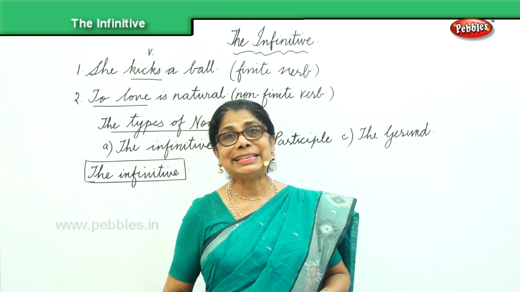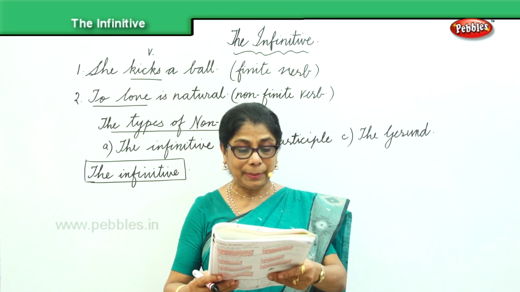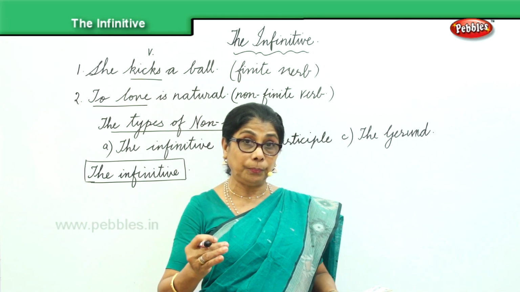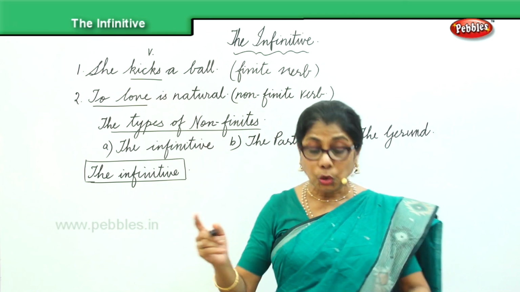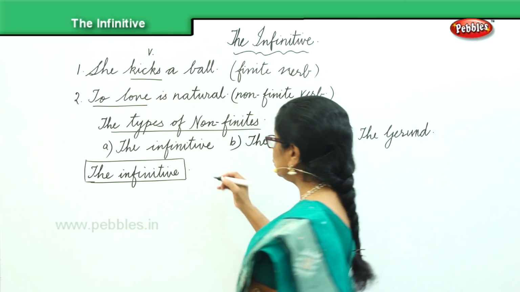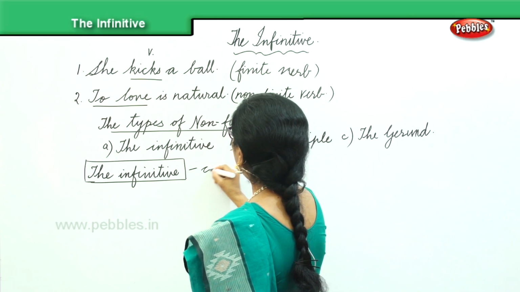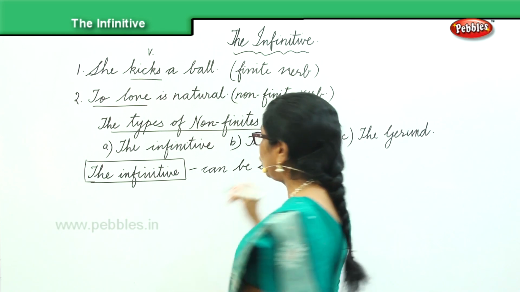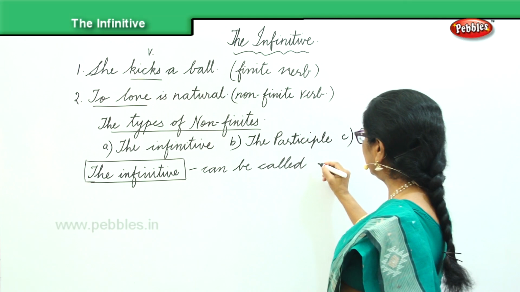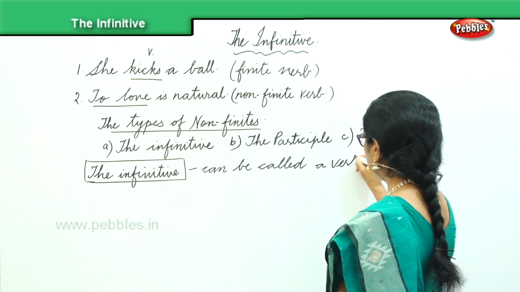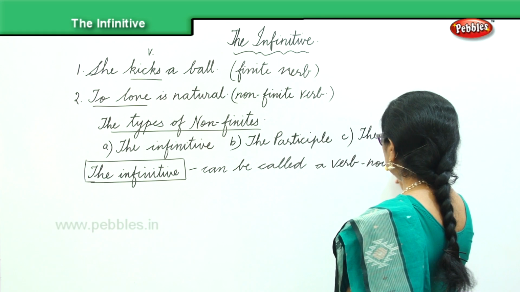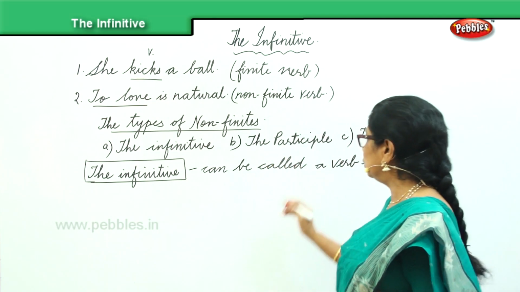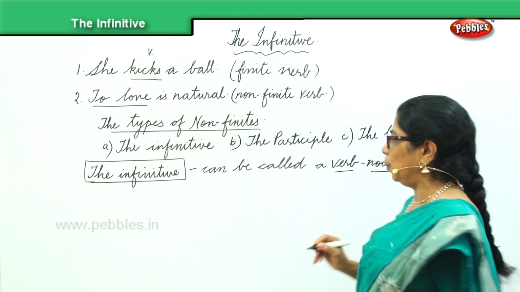As you go on doing several exercises, you will understand better. The infinitive can also be called a verb noun, because it is partly acting like a verb, partly acting like a noun. So we call it a verb noun.